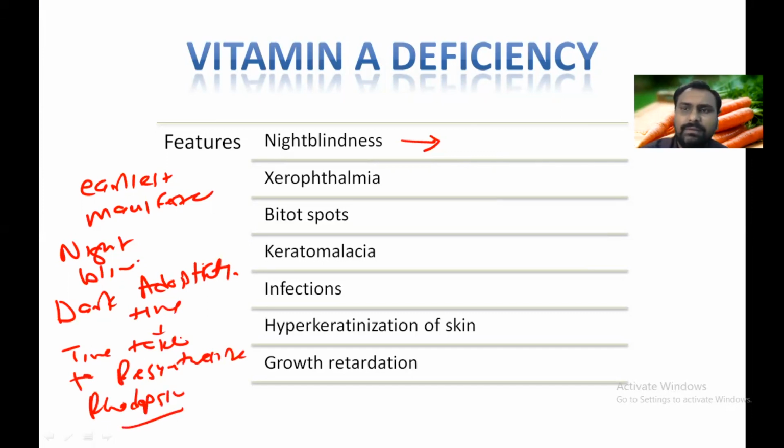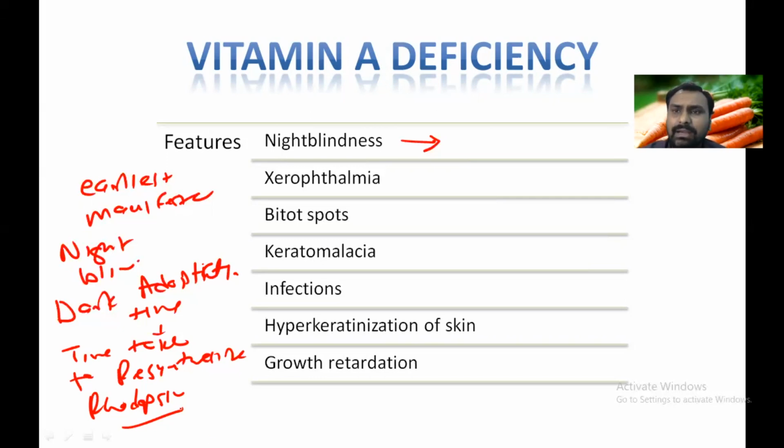When a person goes from bright light to the dark, just like in a cinema, the stored rhodopsin is already depleted, and in the dark we require rhodopsin. In humans we take around 10 to 15 seconds to regenerate this rhodopsin, and the time taken for resynthesis is called the dark adaptation time.